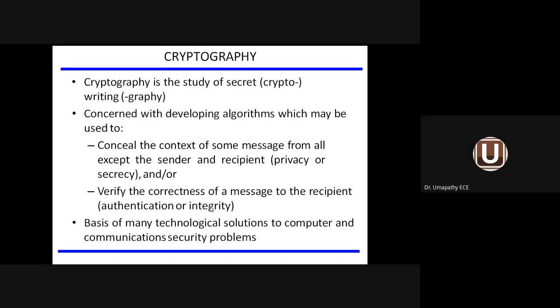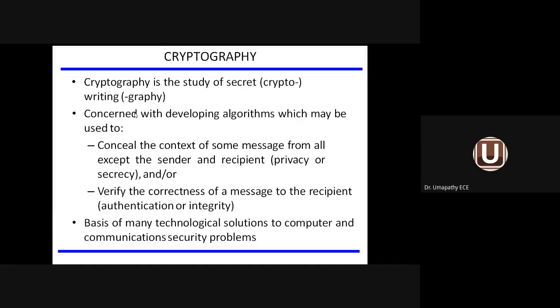So there are two objectives of cryptography. One is to transfer the message from the sender to the receiver in a private manner. Second one, correctness of the message should be maintained. If you are sending the word success, the same word success should reach the receiver. You should not add any other information to that. That is called correctness of the message.